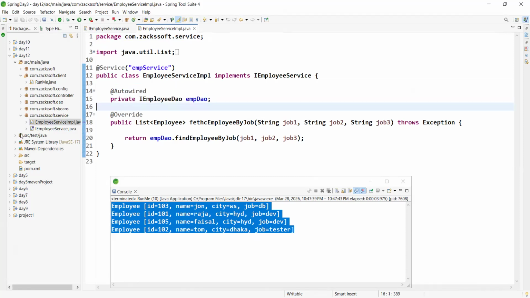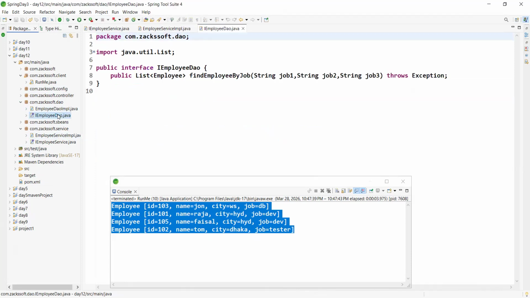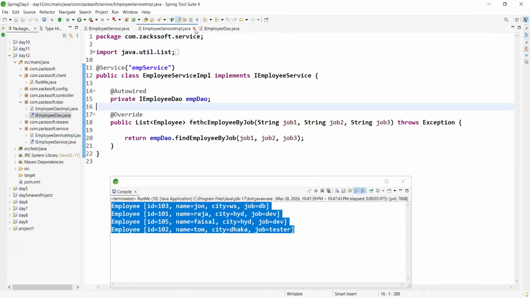Okay, sorry, this is not the service. Where is our DAO? Service, okay. This is the DAO, right? Yeah, why are you not telling me this one?